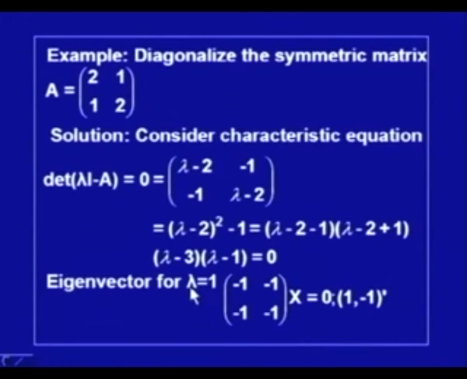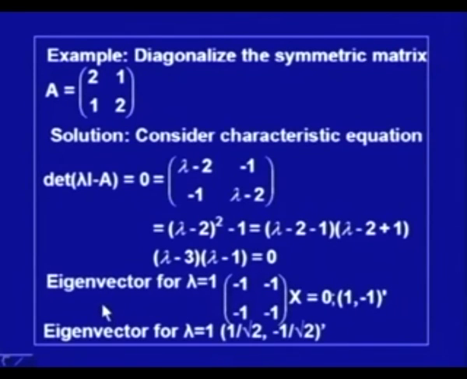So, we start with lambda is equal to 1. We simplify the matrix equation A x is equal to lambda x. For lambda is equal to 1, this will be this system of equations, and this simply means that 1 and minus 1 is an eigenvector corresponding to lambda is equal to 1, because this vector will satisfy this system. So, we have obtained one eigenvector corresponding to this value.